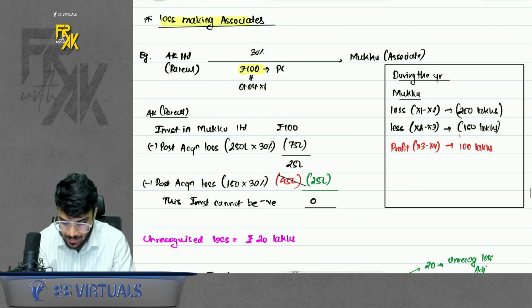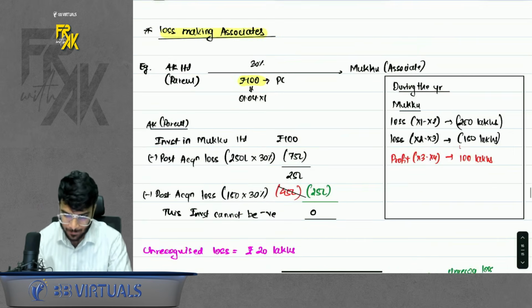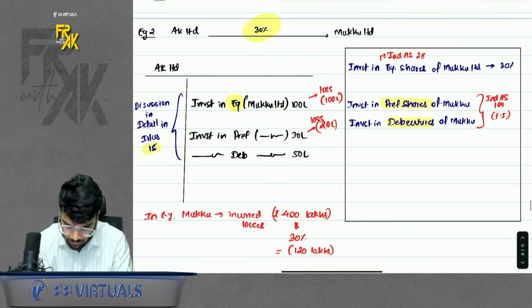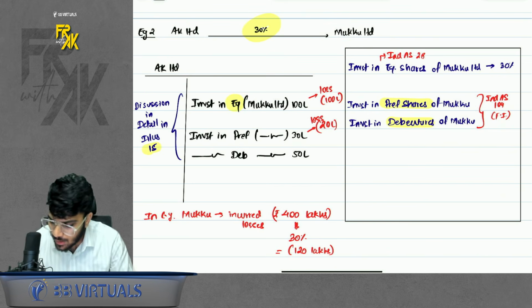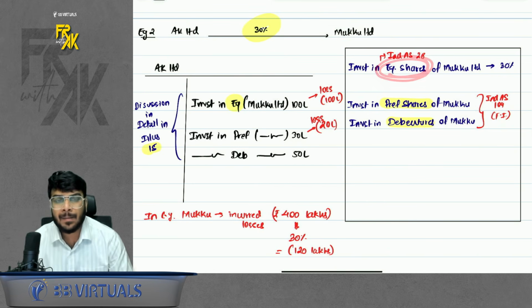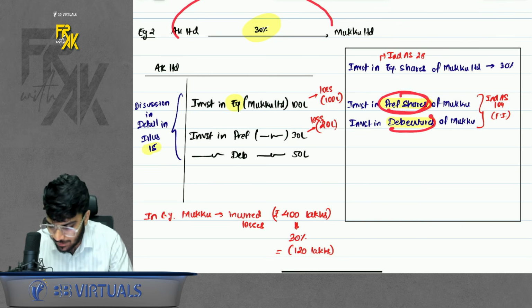Loss making associates. What is the meaning of loss making associates? New concept. Let's discuss the relevant part only. Let's say I have 30% investment in Mukku Limited. When I say I have investment, that means I have investment in equity shares. But it is possible in the same associate, I might have investment in preference also, I might have debentures also.